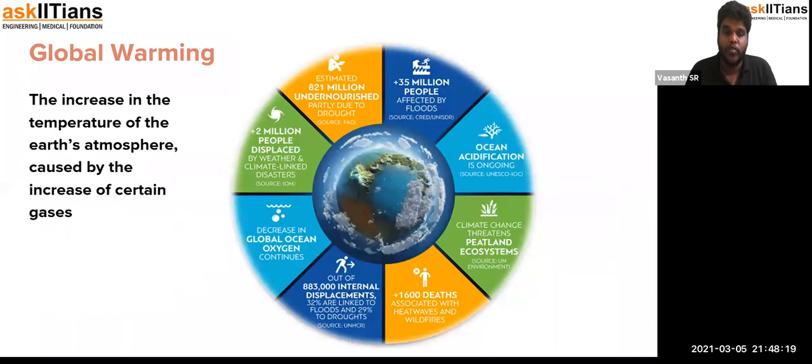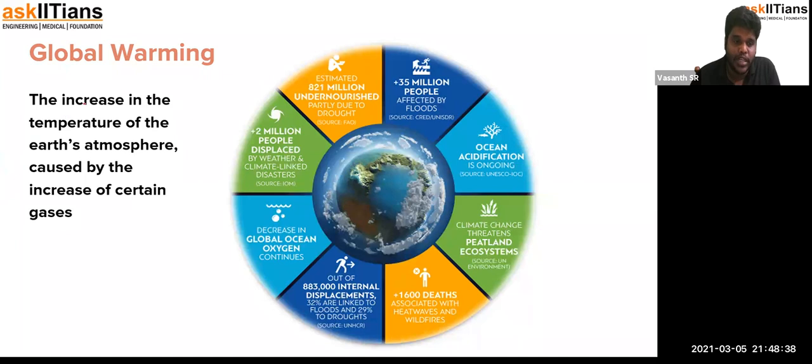The next topic involves global warming. Due to this greenhouse effect, I told you that the temperature of the Earth keeps increasing. That increase in temperature and the warming up of the Earth globe is called global warming.